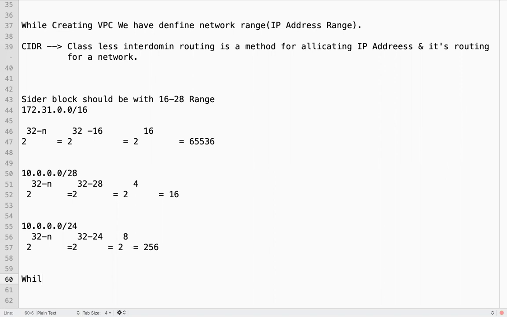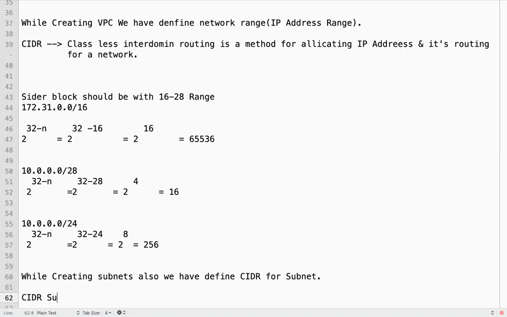While creating a subnet, we also have to define the CIDR for the subnet. The subnet CIDR should be a subset of the VPC CIDR.